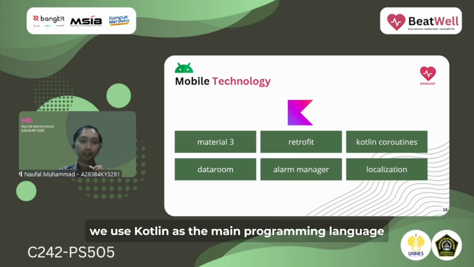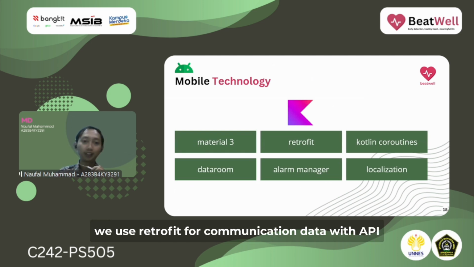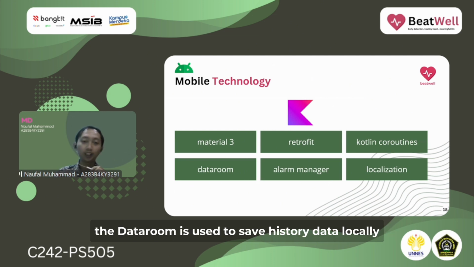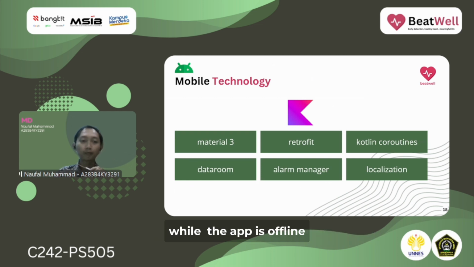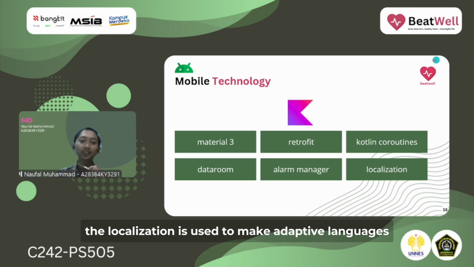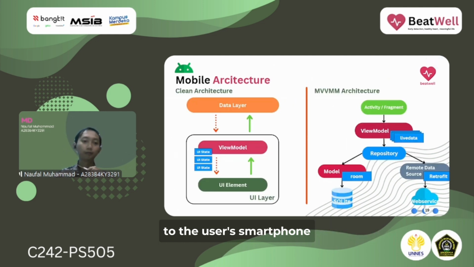Of course, we use Kotlin as the main programming language. We use Material Tree as a design system that provides us with a set of guidelines. We use Retrofit for communicating data with the API and Kotlin Coroutines for handling data asynchronously. Room is used to save history data locally, so users can see the prediction history while the app is offline. Alarm Manager is used to make a sleep reminder, and the last technology is localization. The localization is used to make the app adaptive to the language of the user's smartphone.